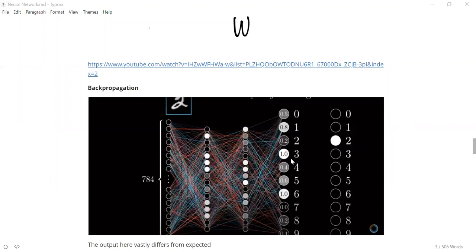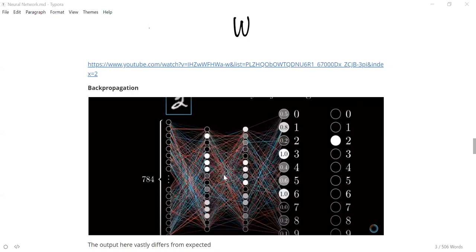So what it will do is try to change all these weights and biases in some way so that it will give better results next time. This is the process of learning all the weights and biases. At the start of the neural network training, you give random values to all these weights and biases, some value between -1 and 1, and you try to figure out what the output is. Once you get the output, you tell the neural network, okay, you have not done correctly, try to change these weights in some way so that you will perform better. We'll talk about how it can change these weights, but this is the entire process of learning.